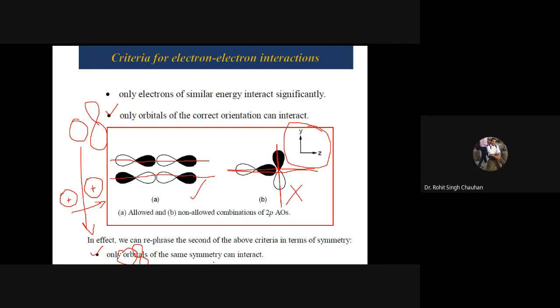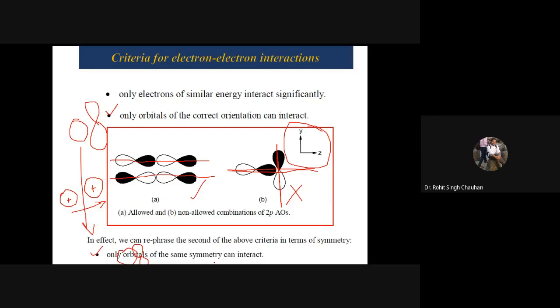In character table, at the right corner, if you will see, there is written S and PZ. And in the left corner, the irreducible representation is written as A1G. What does it correspond? It corresponds that S as well as PZ orbitals belong to the same symmetry, and that symmetry is A1G. So S and PZ can interact.